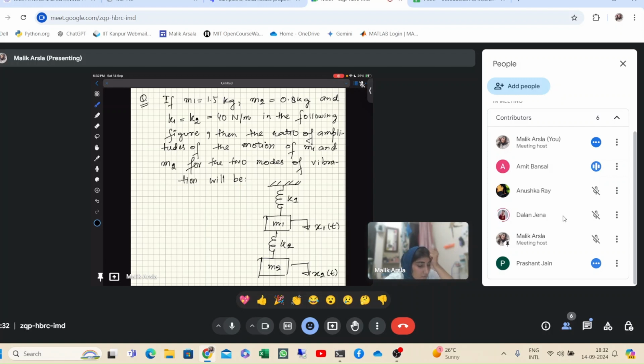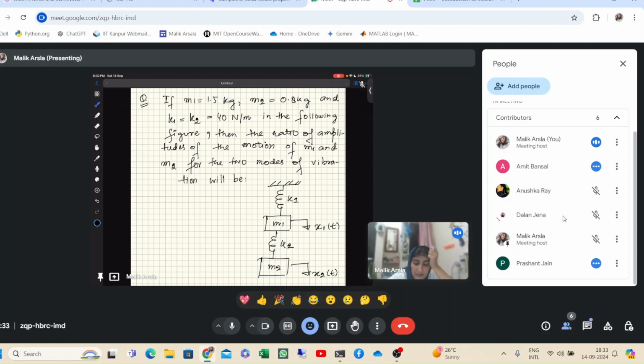The first equation is M1 x1 double dot plus K1 x1 equals K2 into x2 minus x1. This is for mass M1. K2 into x2 minus x1, right? Yes, ma'am. Yeah, that is correct.